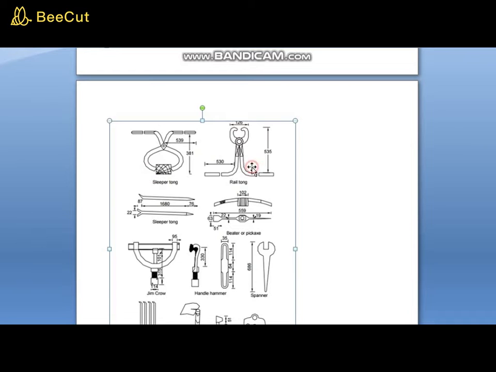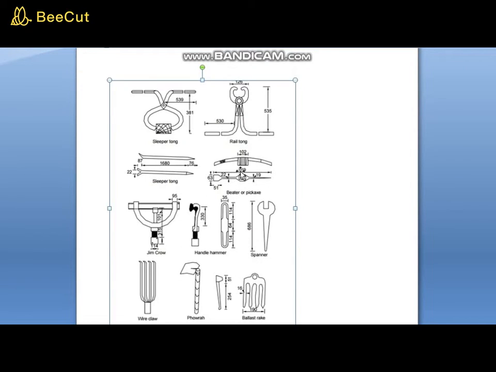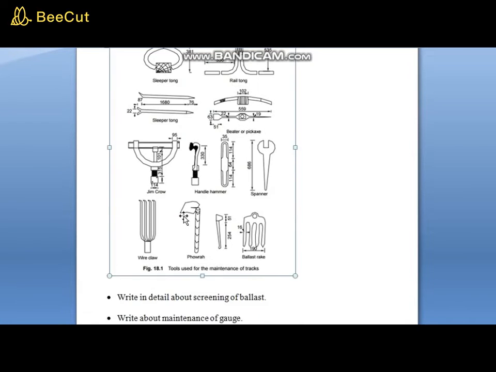Sleeper tongue, rail tongue, beater. Look at this: beater, spanner, Jim Crow, shovel, ballast rake.